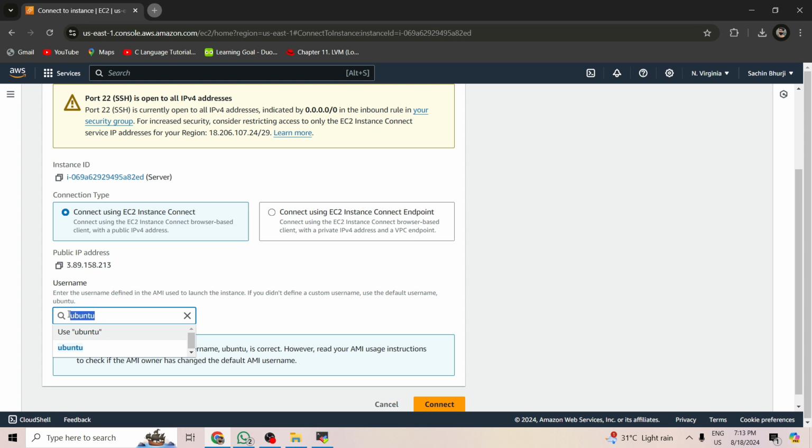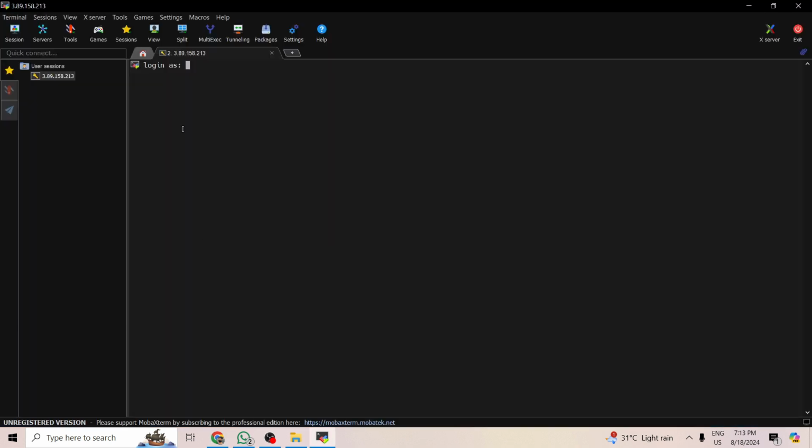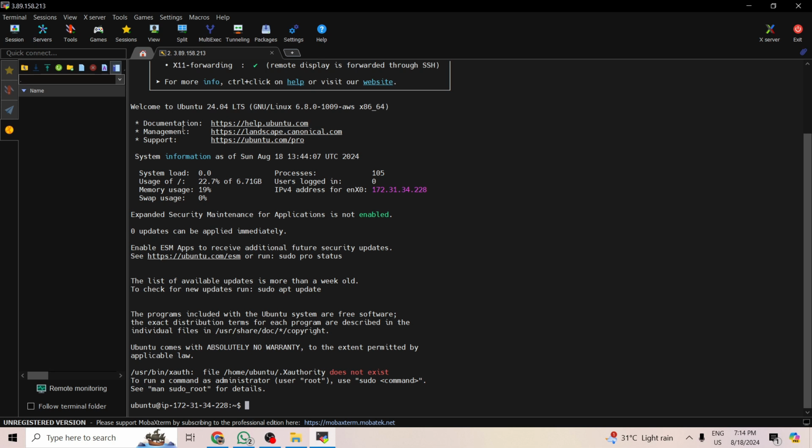Copy it, or you can type it here manually. I am going to type it here, and then, here you can see our EC2 instance has been successfully connected to a MobaXterm terminal.